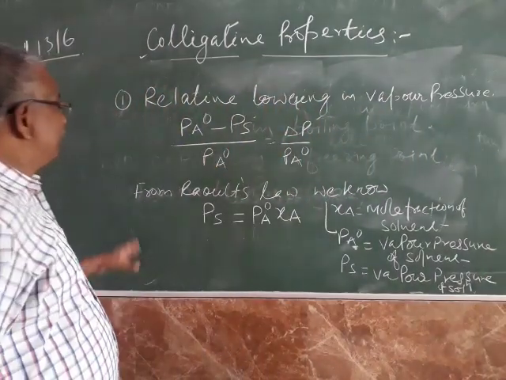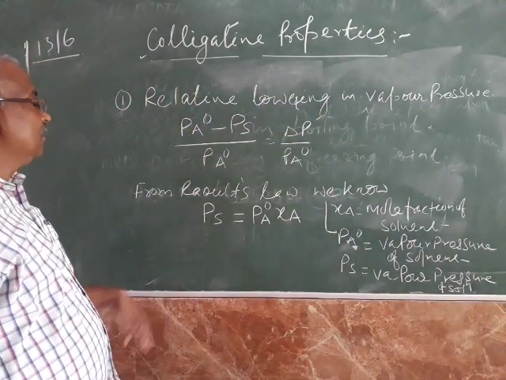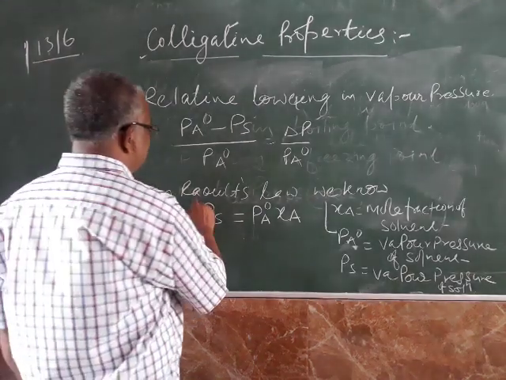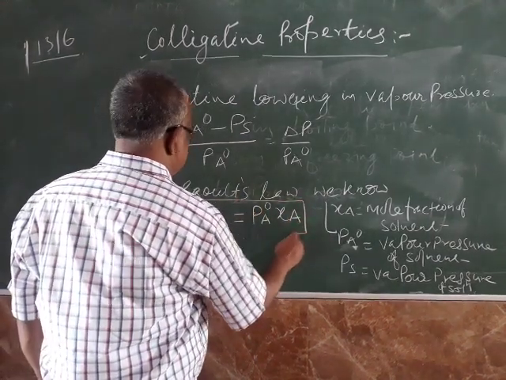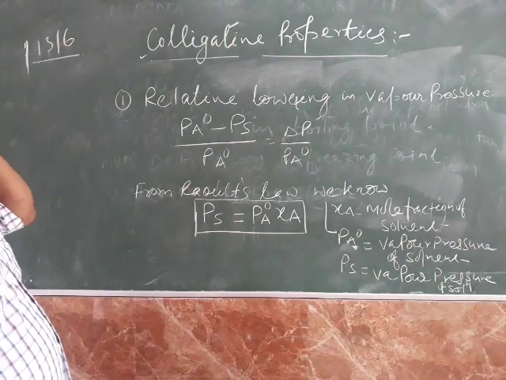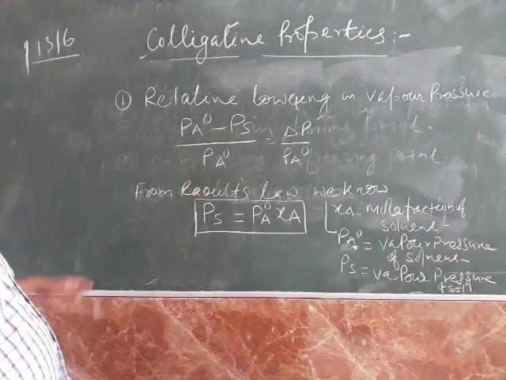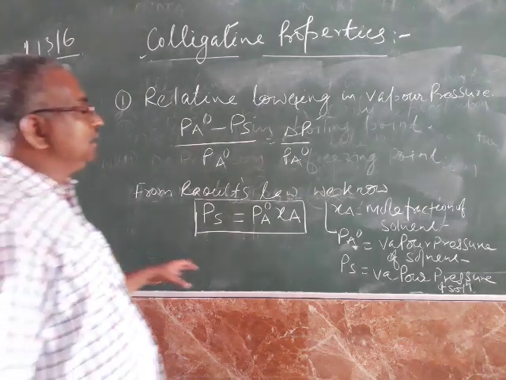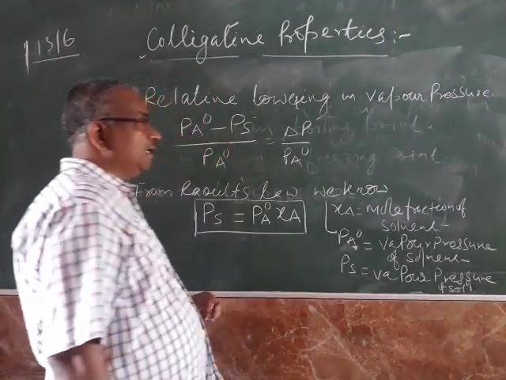Note down. From Raoult's law, Ps is equal to Pa naught Xa. Vapor pressure of solution is equal to Pa naught, vapor pressure of pure solvent, into Xa, because in case of non-volatile solute, only the solvent particles are volatile.